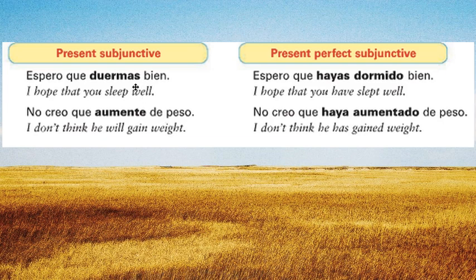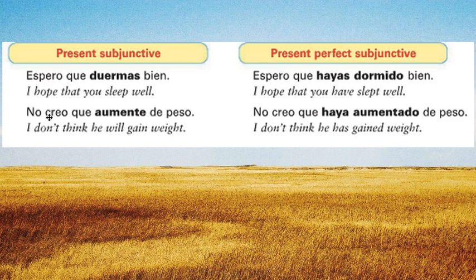Now, how would we take this and make it the present perfect subjunctive? It's basically saying, instead of, I hope that you sleep well, I want to say, I hope that you have slept well, putting it in that perfect tense, kind of putting it into the past.